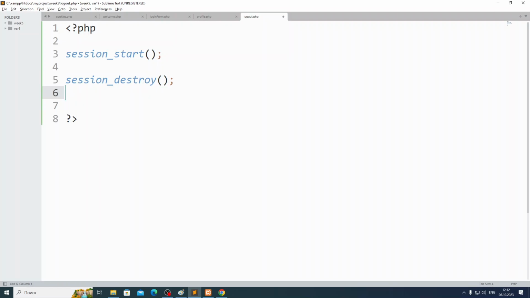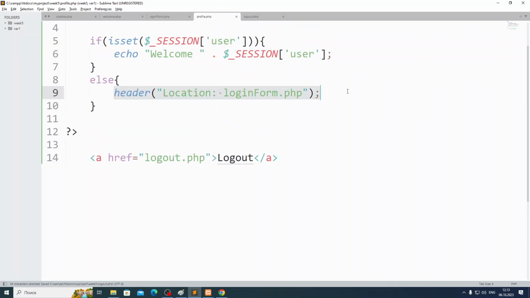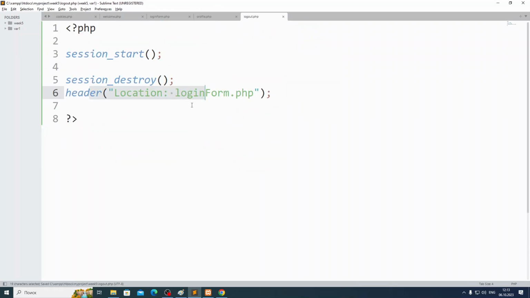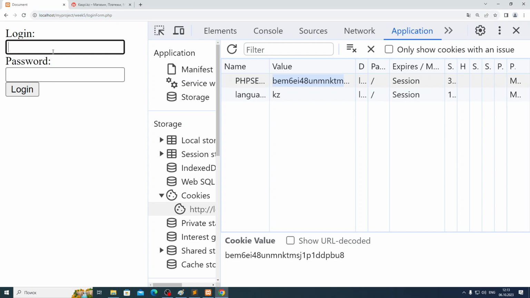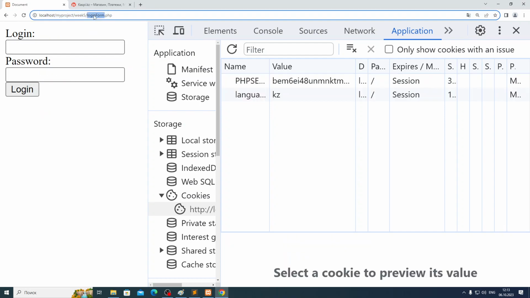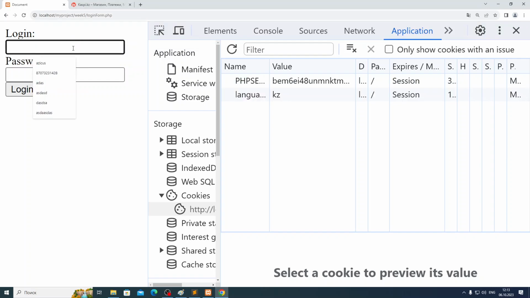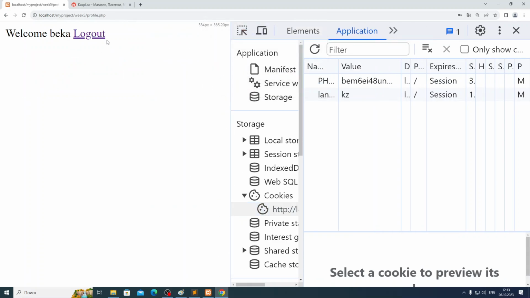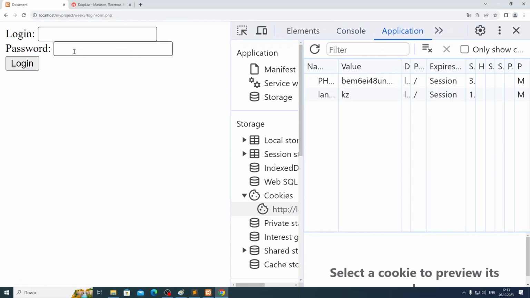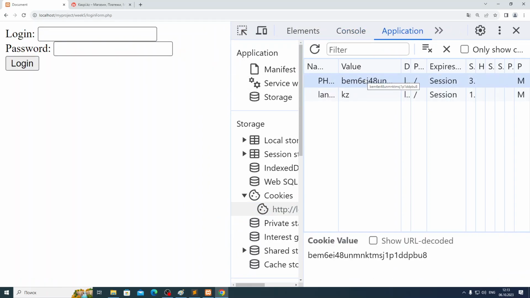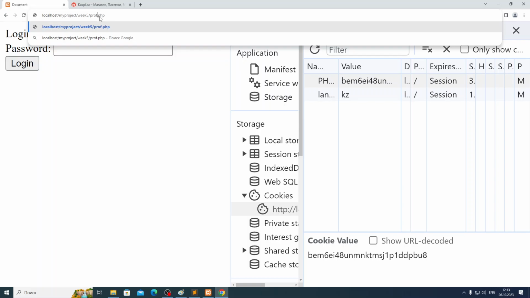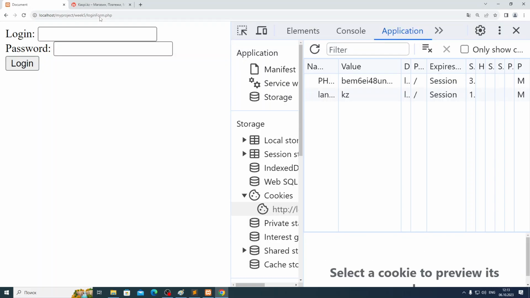Then what? I can redirect the user to login PHP, okay? So I'll come again. If I go to profile PHP, it will not let me see this page. So I'll enter Becca, QWERTY, login. Then I will call logout. Everything is removed. It gives me another ID with the empty session array. Now if I go again to profile PHP, no, I cannot access.